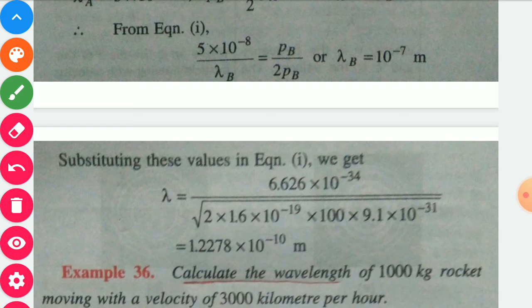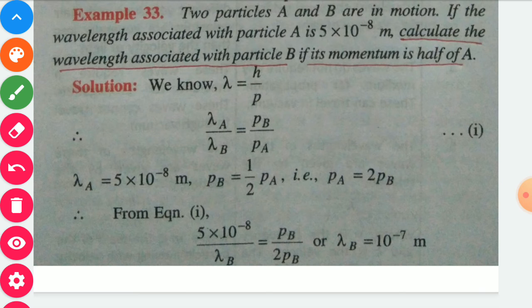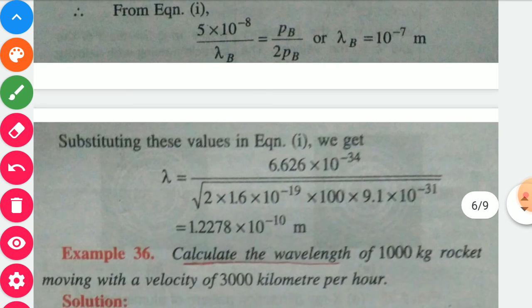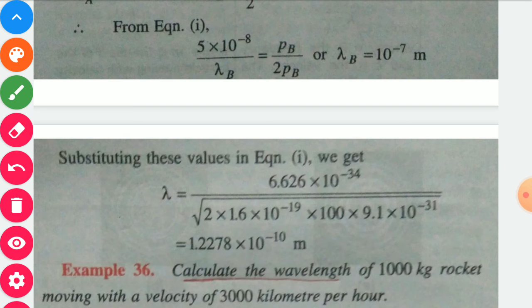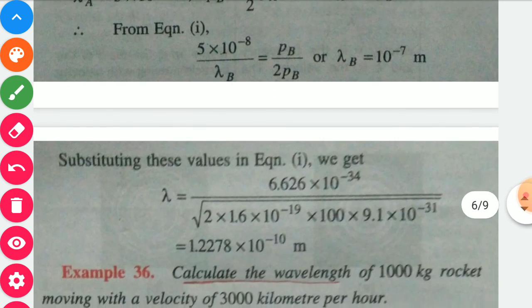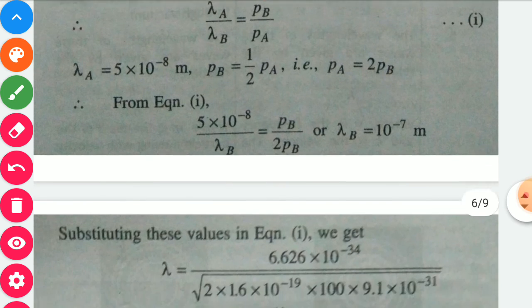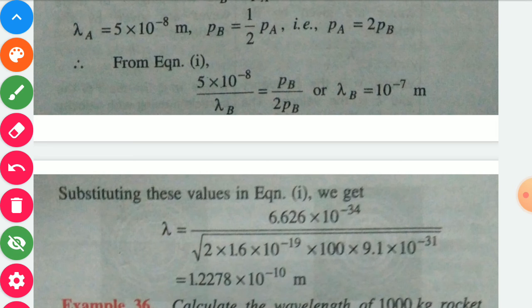Substitute the value in equation first, that is in the equation lambda A upon lambda B is equal to PB upon PA. Then we may write lambda is equal to 6.626 into 10 power minus 34 upon... So the final answer will be lambda B, the wavelength of particle B, is equal to 10 power minus 7 meter. This part is not related to this question, so don't confuse, this is not part of this question.